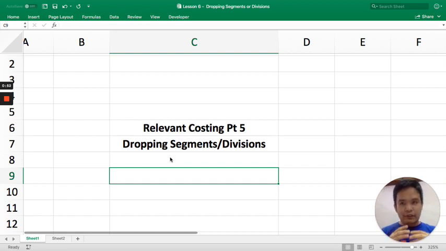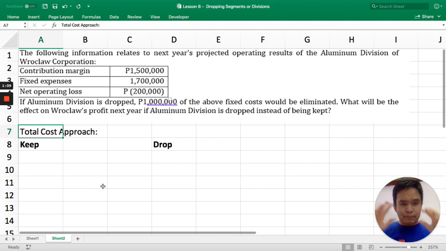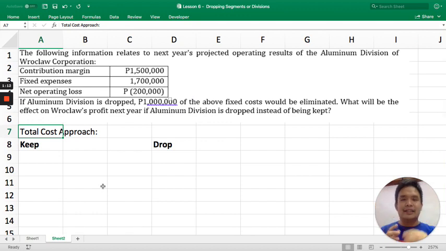And the decision of a manager can sometimes be whether to close down a non-performing division or not. May loss na daw ang division na to. Dapat ba natin yung i-close down? So, yung decisions na ganun requires relevant costing. So, let's look at simple example to understand the basics.